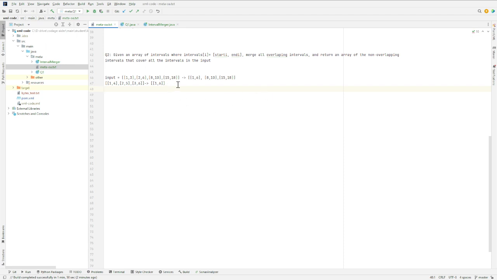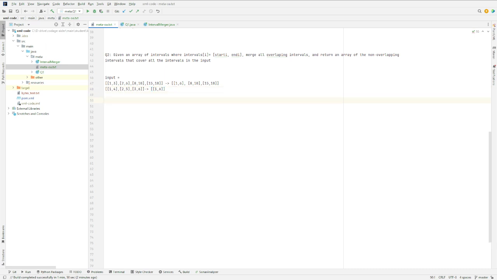And here, for the sake of simplicity, it's easier to compare because the start index of each interval is in sorted order. But in the given question, the indexes are not in sorted order. I will explain an approach to solve this. Even in the sample input and output, we can easily merge two intervals because the start index of each interval is sorted. If you see 1, 8, 15, it is in ascending order, similarly here 1 to 3.